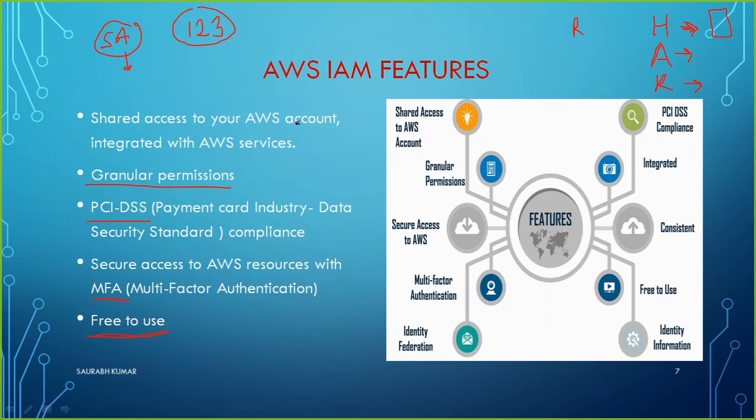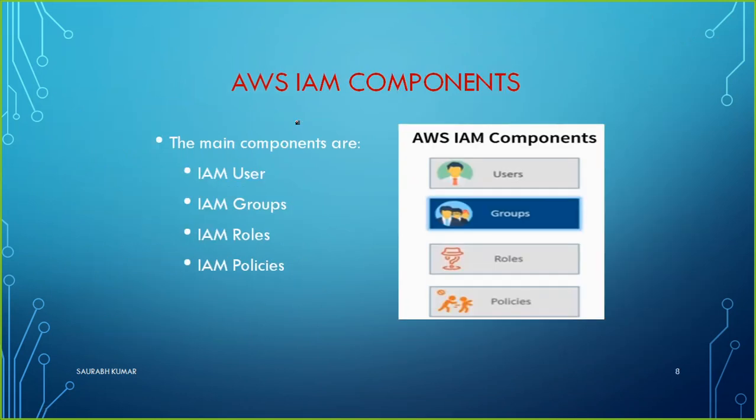Now let's move to the next. What are the IAM components? We can see there are four main components of IAM: IAM user, IAM group, IAM role and IAM policy. This is a very important question.